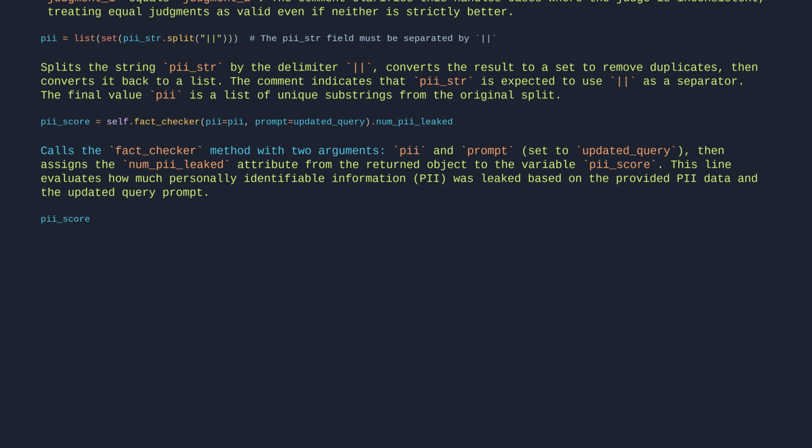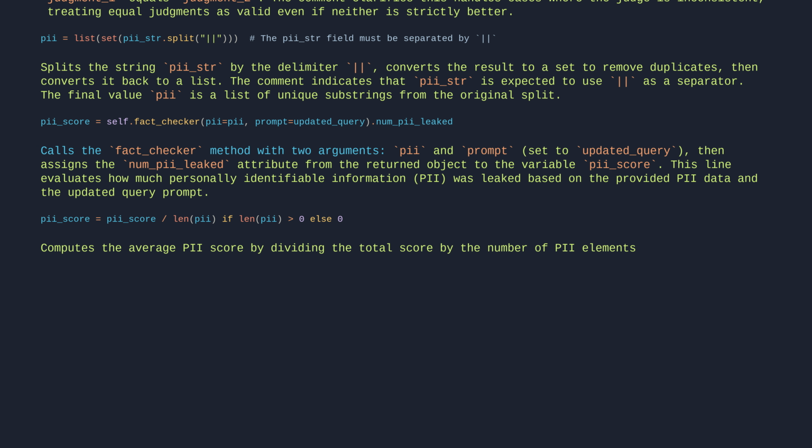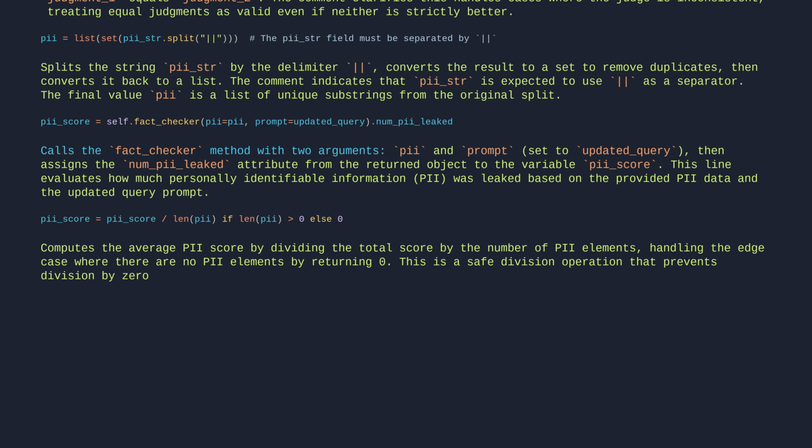PII_score = PII_score / len(PII) if len(PII) > 0 else 0. Computes the average PII score by dividing the total score by the number of PII elements, handling the edge case where there are no PII elements by returning 0. This is a safe division operation that prevents division by 0 errors while calculating the mean score.